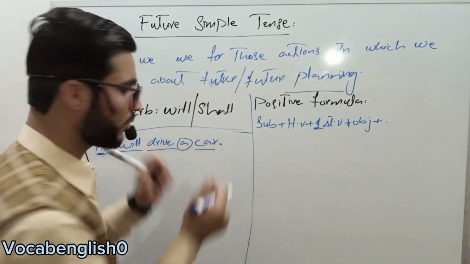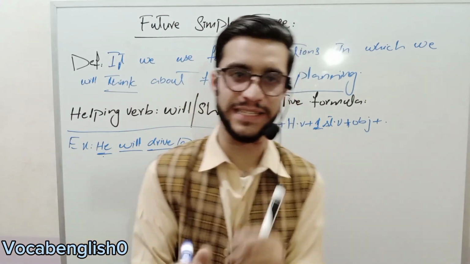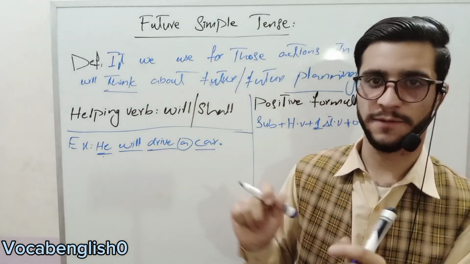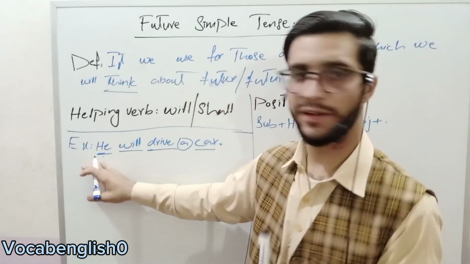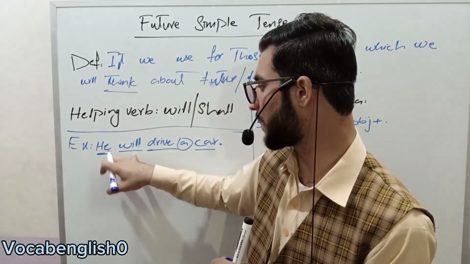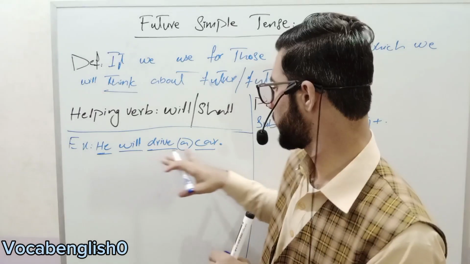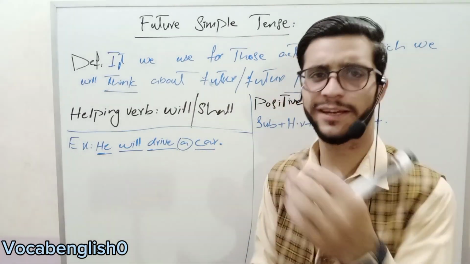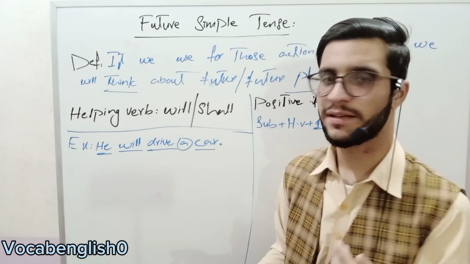With the help of the formula we can make our beautiful sentences. Step by step I will tell you. Subject plus helping verb plus first form verb plus object plus full stop. It is our article. We can use article in every sentence.